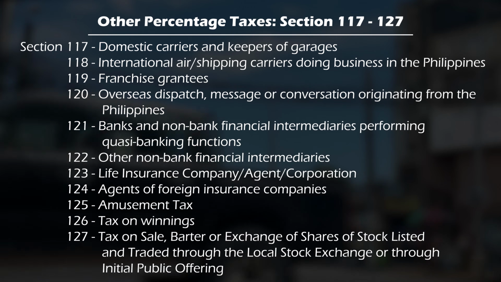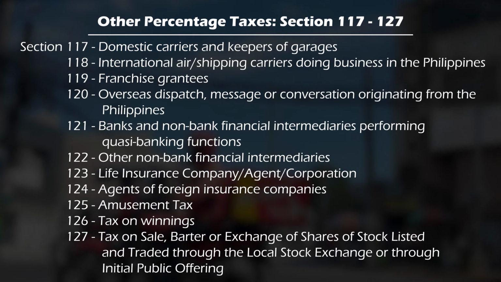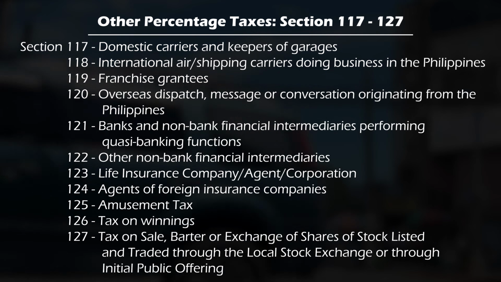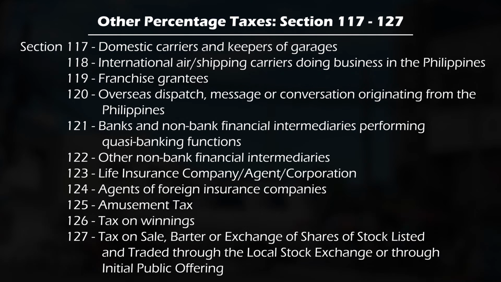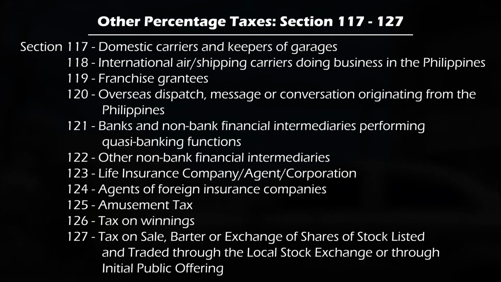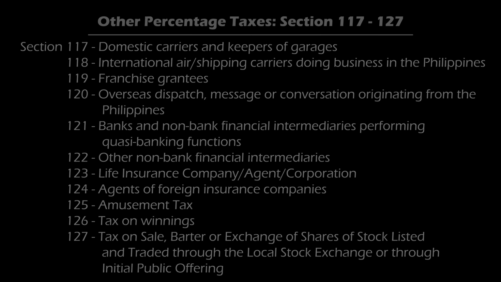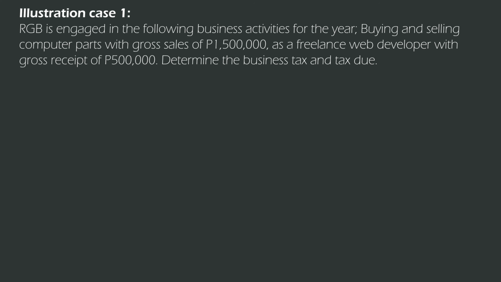Section 125, amusement tax. Section 126 is tax on winnings. And then lastly, Section 127, tax on sale, barter, or exchange of shares of stock listed and traded through the local stock exchange or through initial public offering. So let's go to our illustrative problem.